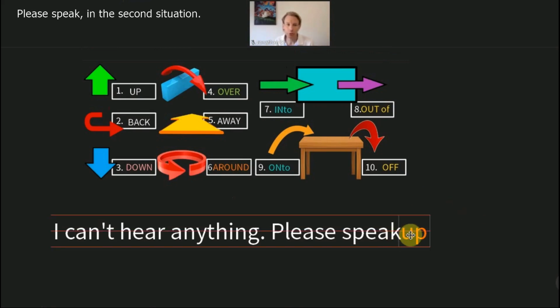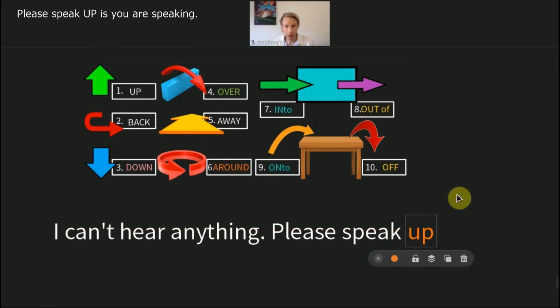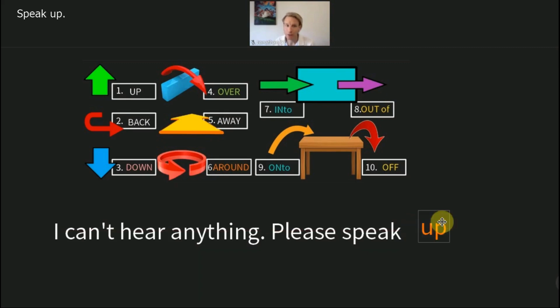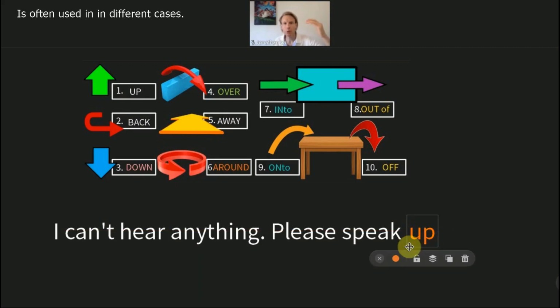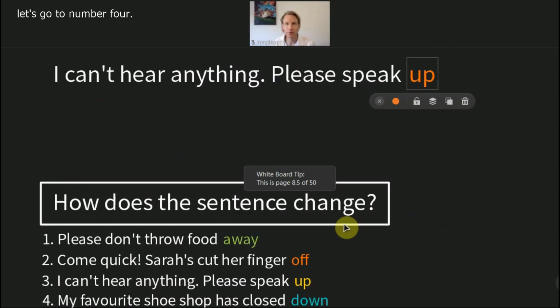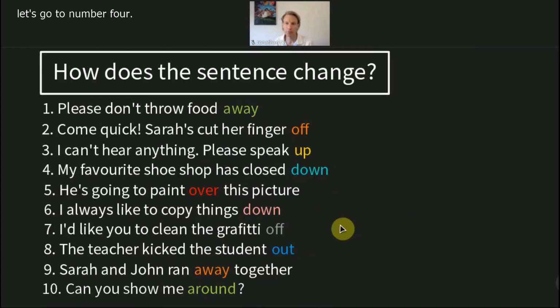In the second situation, please speak up is you are speaking, but I can't hear you very well. There is a lot of noise in the room. Please speak up. Raise the volume. Okay? So again, speak up. Speak up is often used in different cases when somebody, for example, wants to protest against something. So they speak up, they raise the volume of something. Okay? Let's go to number 4.